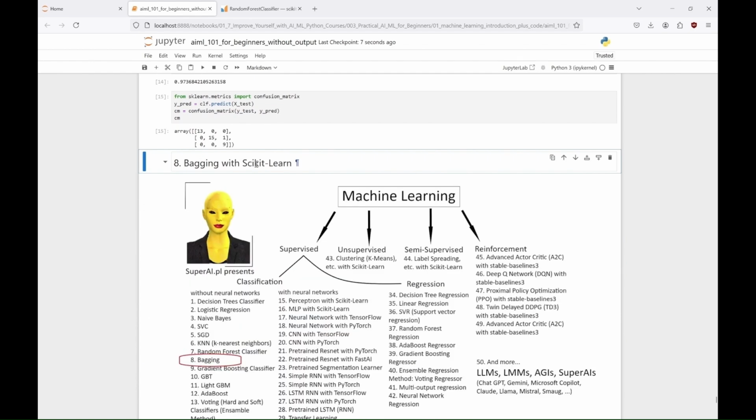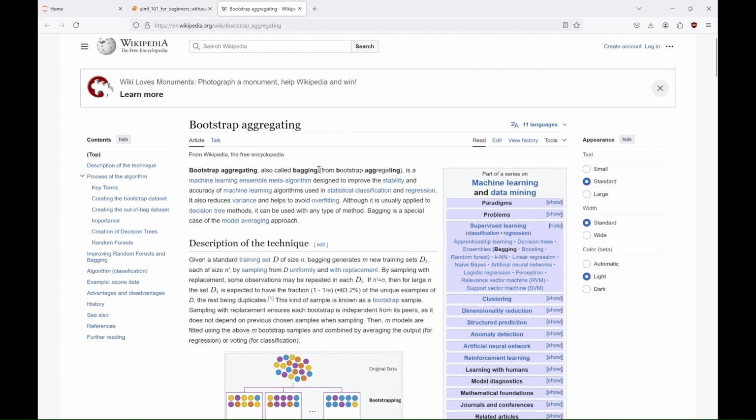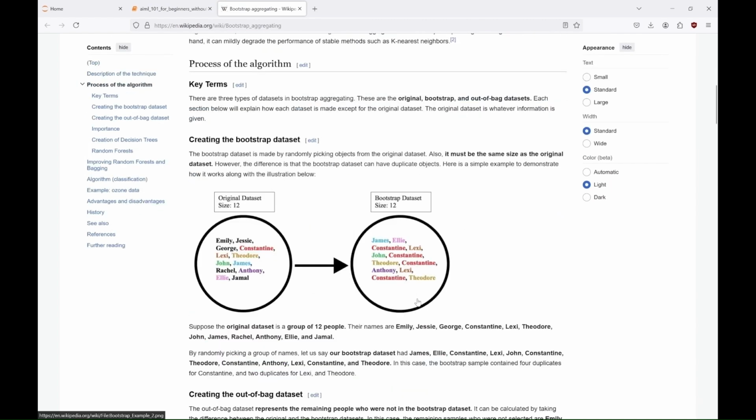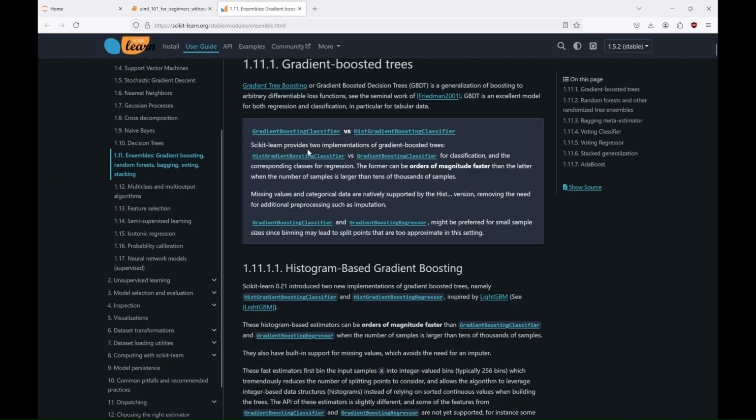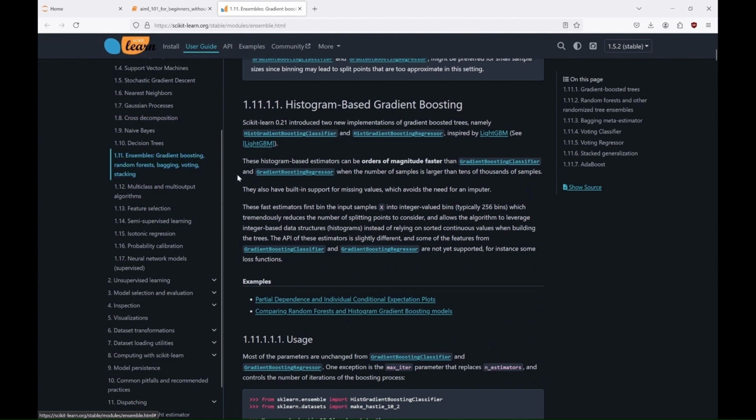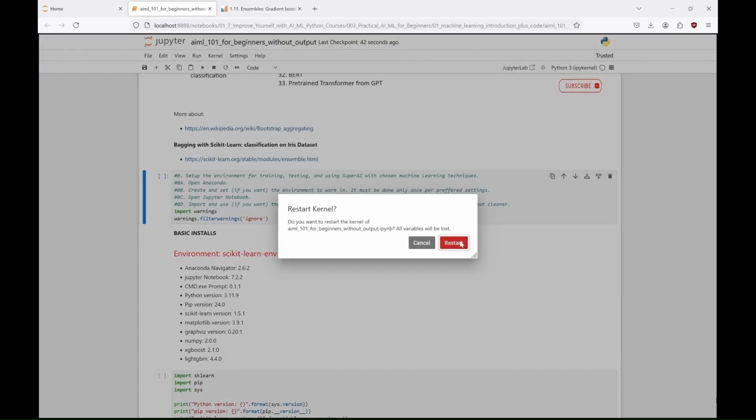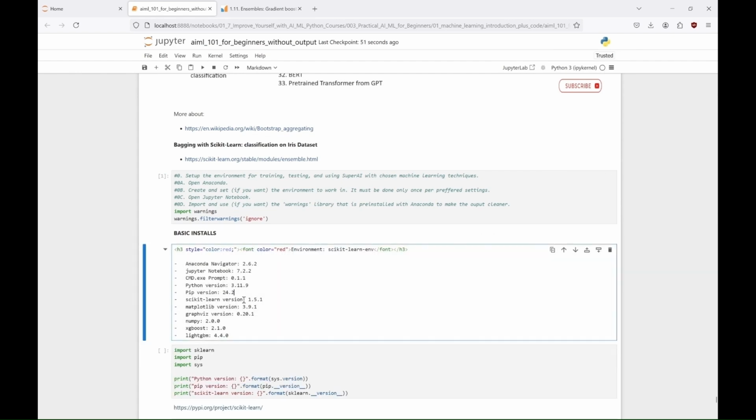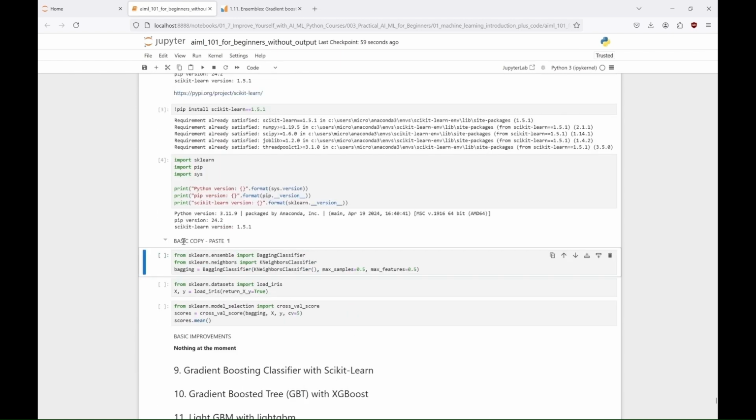Okay, now bagging. Bootstrap aggregating is an ensemble learning technique that boosts model performance by combining multiple base models, usually decision trees. It generates multiple bootstrap samples, random subsets of the data with replacement, and trains a separate model on each sample. After training, predictions from all models are aggregated, using majority voting for classification, or averaging for regression. Bagging reduces variance, prevents overfitting, and enhances model stability. However, it can be computationally expensive and decrease interpretability, especially with a large number of models.